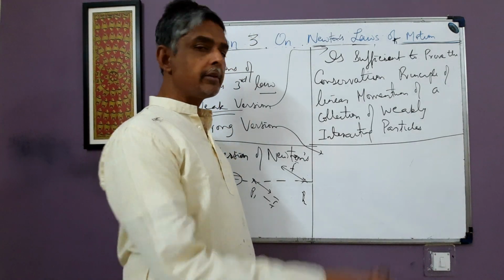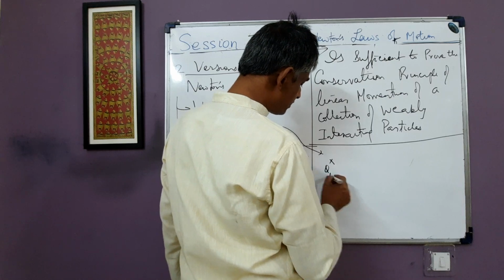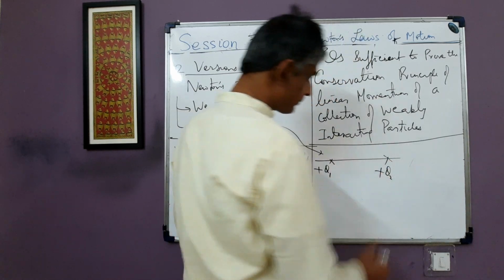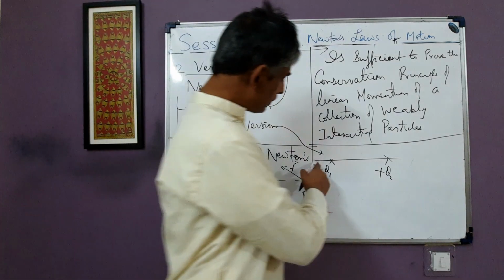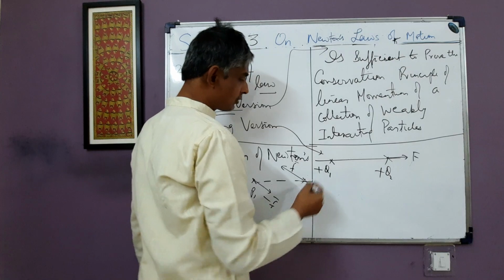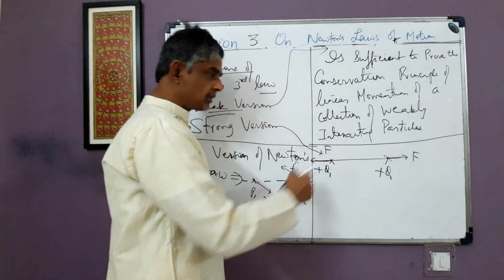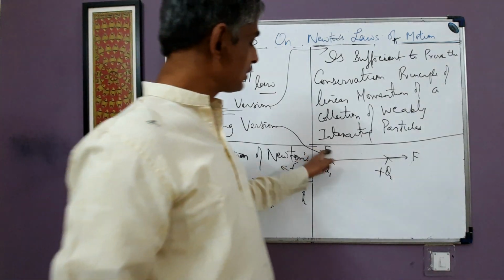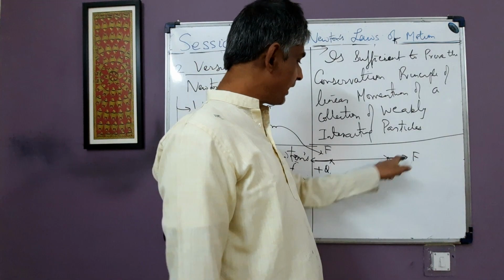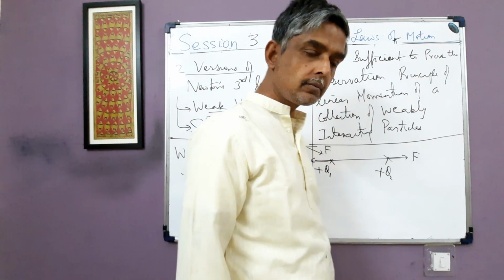Various examples are found in everyday life for Newton's third law. For example, consider two point charges Q1 and Q2 of the same sign. Suppose both are plus. From Coulomb's law, Q1 repels Q2 with a force F in that way, and by Newton's third law, Q2 repels Q1 with an equal and opposite force in the backward direction. So these two interaction forces are equal in magnitude, opposite in direction, and they are directed along the line joining the two particles. So this is an example of the strong version of Newton's third law.